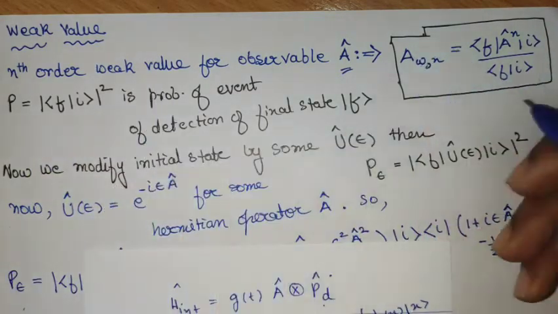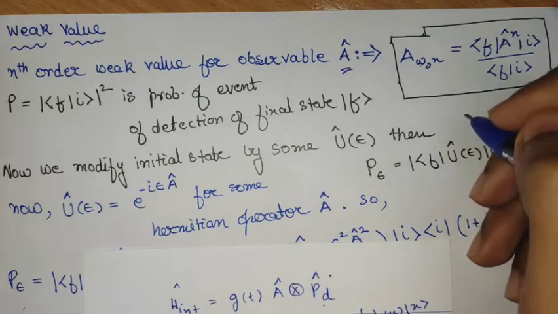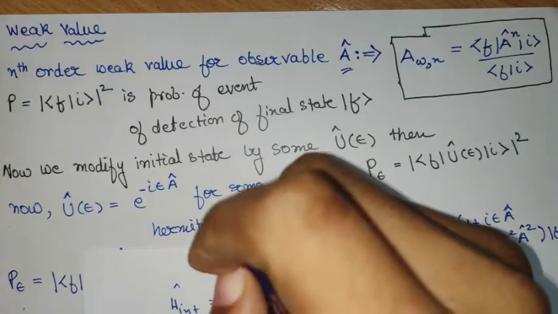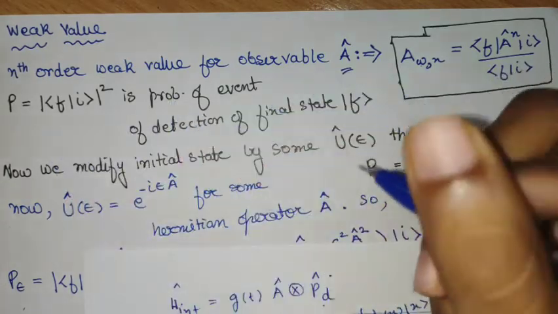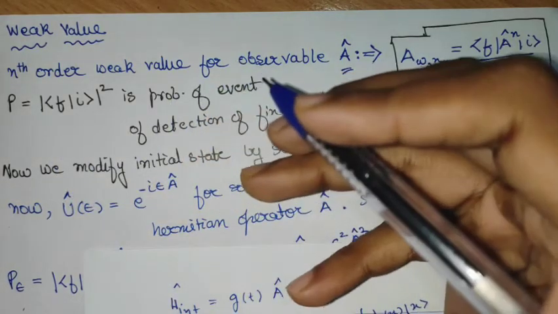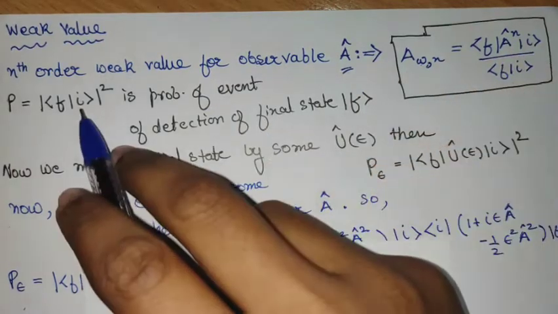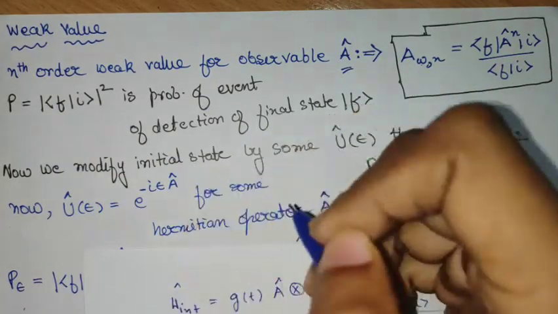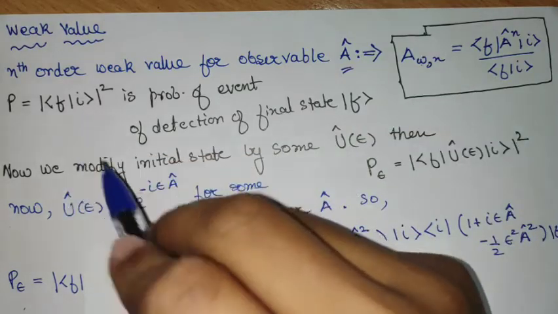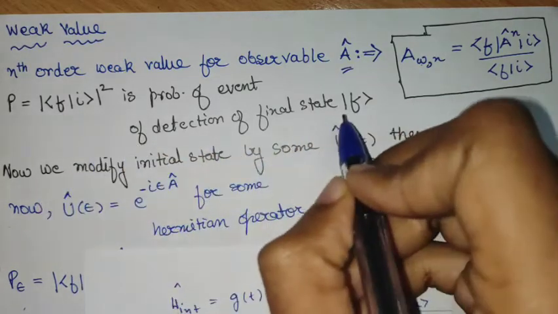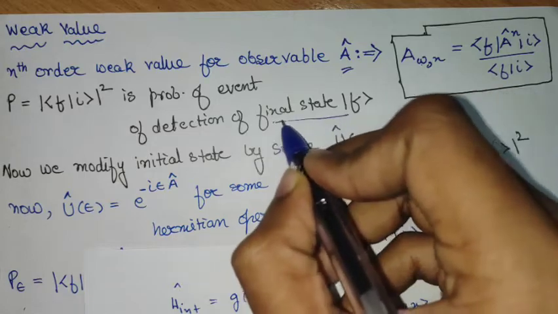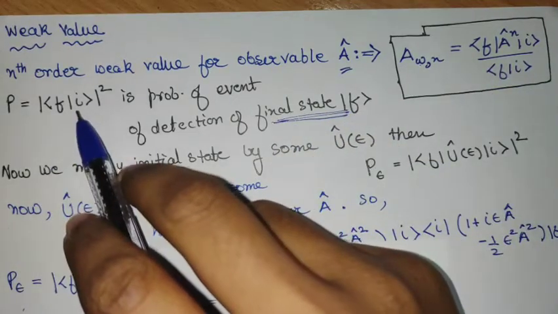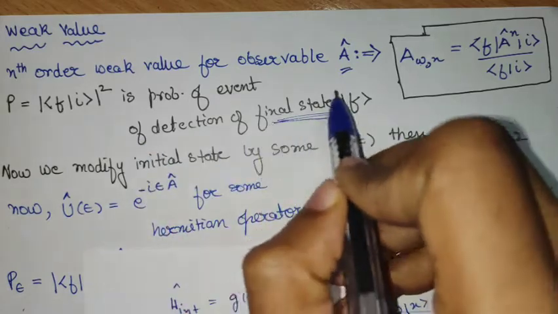Now one of the general questions is, how does this weak value arise? For that, it is necessary to first consider, suppose we have an initial state and we want to look at the probability that this state evolves to a final state F. So the initial state is I here and the final state is F. This final state is also called the post-selected state. So this probability is the probability of the event of detection of this final state.